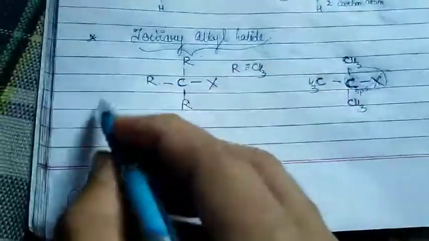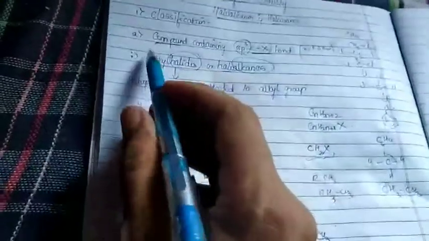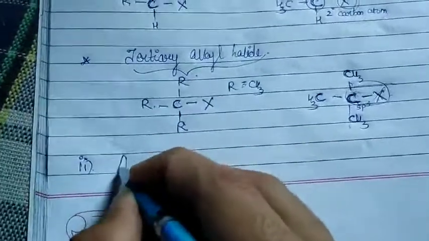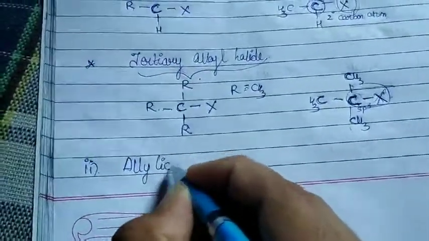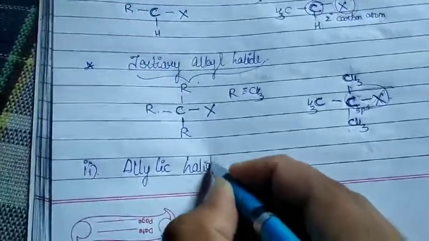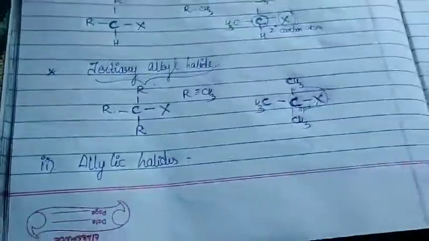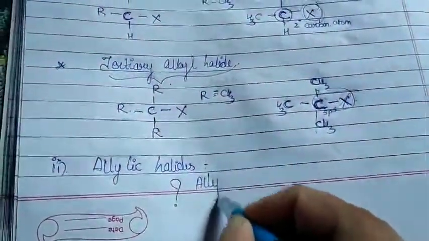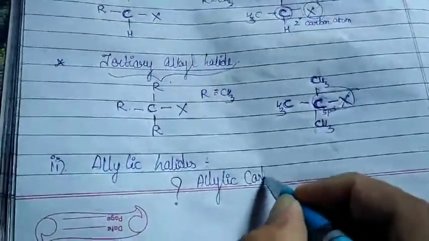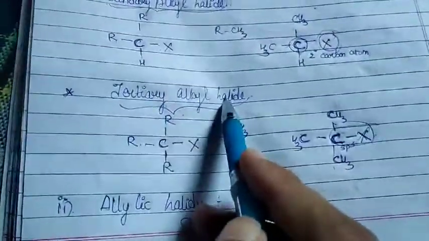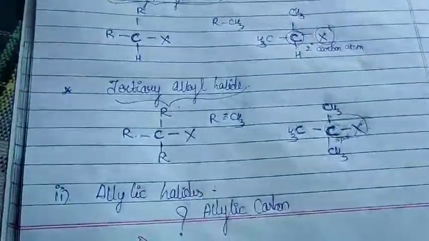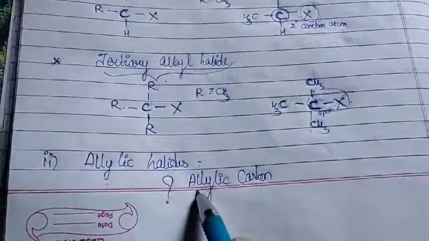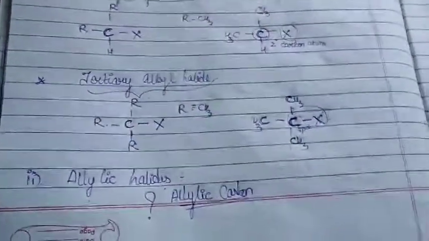Coming to another classification, I can just say this was your first. Alkyl halides was your first. The second one is called as your allylic halides. Very much important to understand this one. Allylic halides. So before going with my allylic halides, let me make you sure what do you mean by allylic carbon. First let us understand that, then it will be easy for us. Just as tertiary alkyl halide was easy once we knew what a tertiary carbon atom is, similarly to understand allylic halide, first we have to know what do you mean by allylic carbon. Let us go with it.